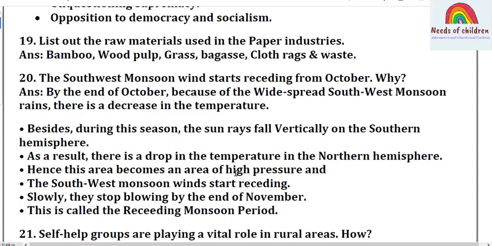Besides, during this season, the sun rays fall vertically on the southern hemisphere. As a result, there is a drop in the temperature in the northern hemisphere. So this area becomes an area of high pressure, and southwest monsoon winds start receding. Slowly they stop blowing by the end of November. So this is called the receding monsoon.